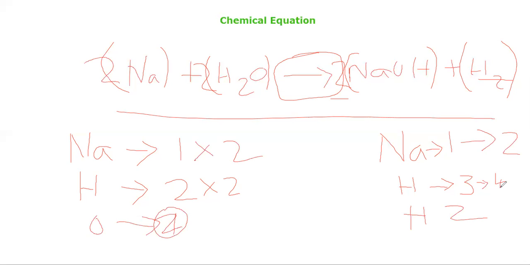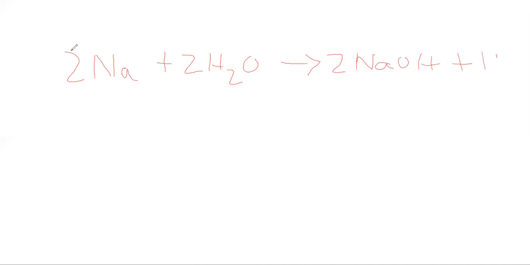Now we will get a reaction like 2Na plus 2H2O gives rise to 2NaOH plus H2 gas liberated.